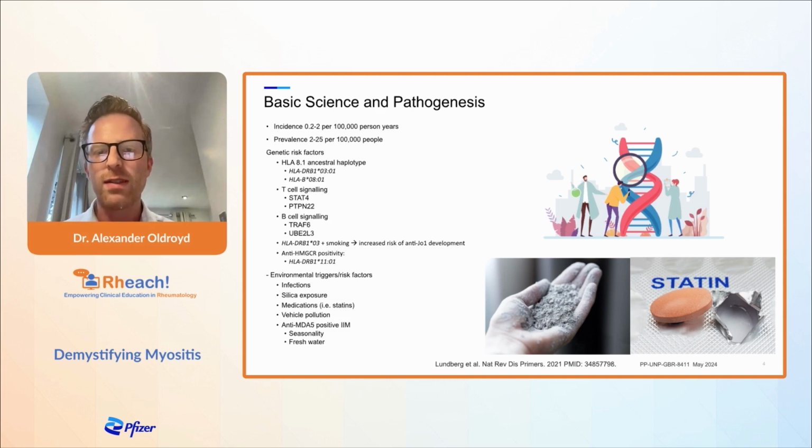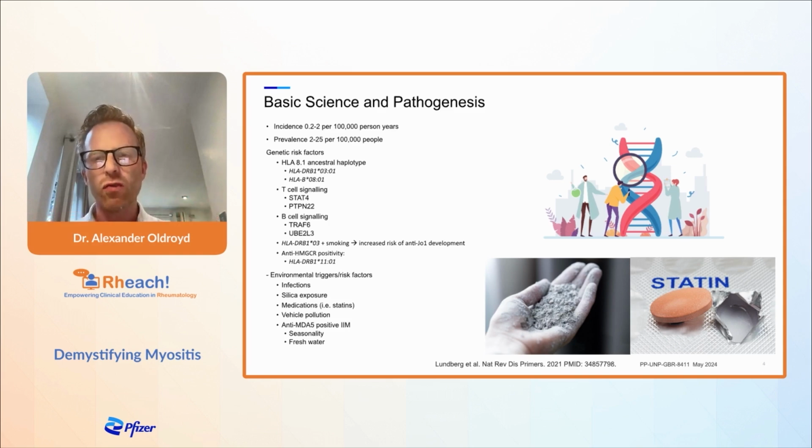There's an interesting study that identified that people who smoke and also have the genetic predisposition of HLA-DRB1*01 have an increased risk of developing anti-Jo1, which is a myositis-specific autoantibody, which we'll talk more about later on. Interestingly, there are a number of environmental triggers or risk factors, and it's always important to ask patients about this. We do typically find that some patients will report a particularly bad infection before the onset of their symptoms.